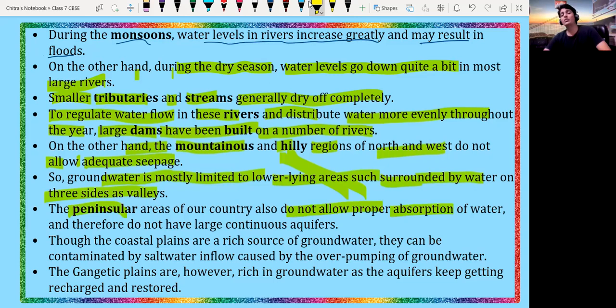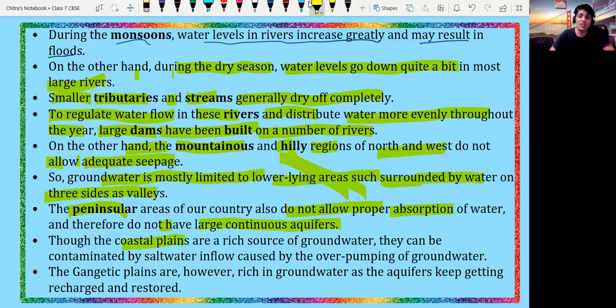If sufficient water percolates, then the underground water level will increase, and it is good for human beings, because we can harvest that water easily using an electric motor nowadays. These regions therefore do not have large continuous aquifers. If we do not allow water to seep into the earth's surface, then the aquifers inside the earth will get dry. That's why the percolation of water is very, very important.